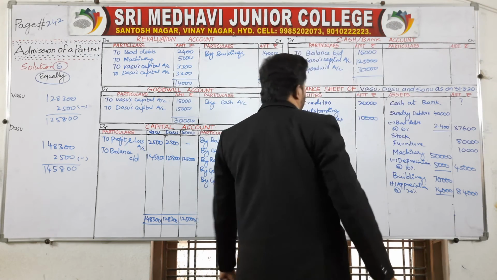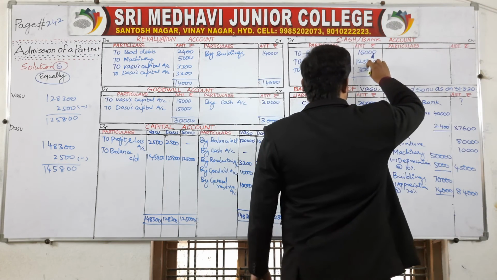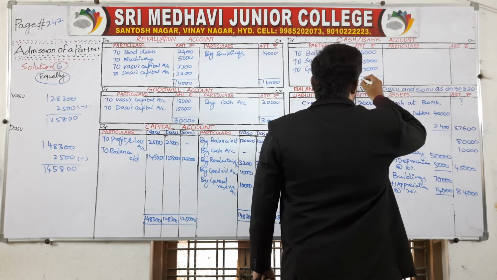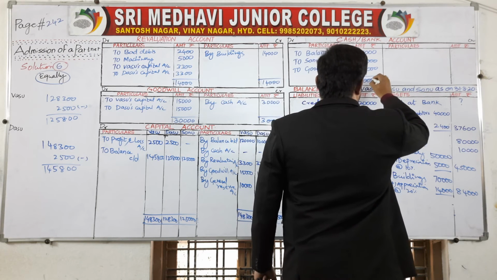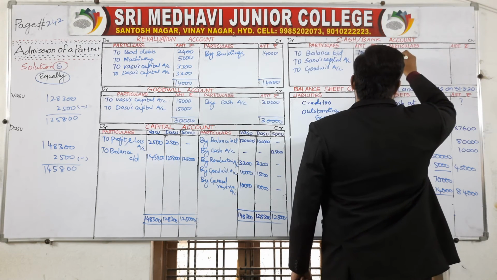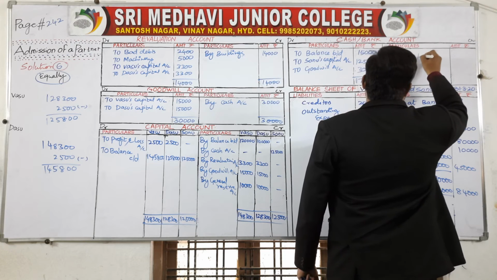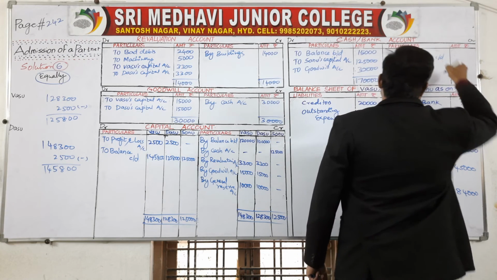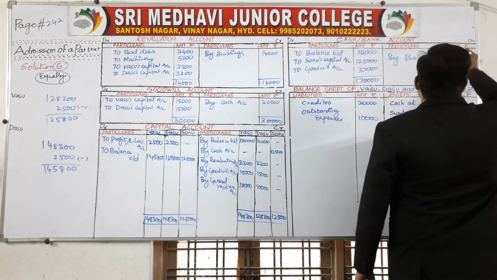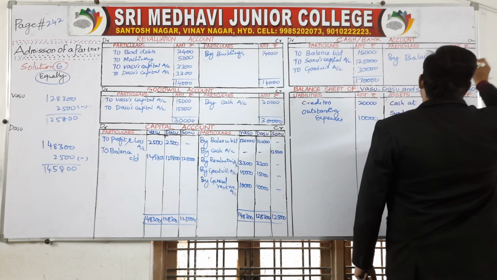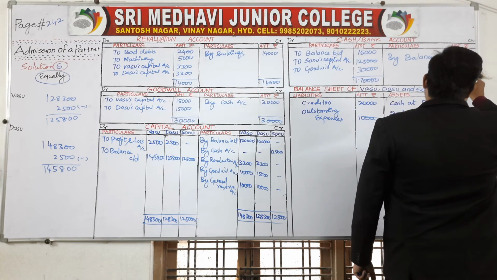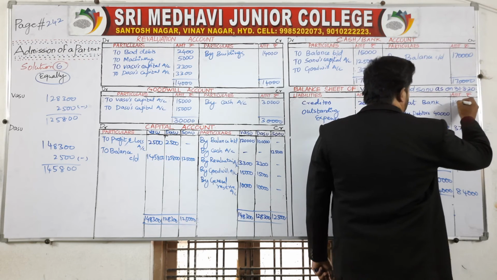What is the total here? 1,25,000 plus 30,000 is 1,55,000, and with the 15,000 cash brought down, 1,70,000 is the cash. By balance carried down, 1,70,000. Here also show cash at bank 1,70,000.